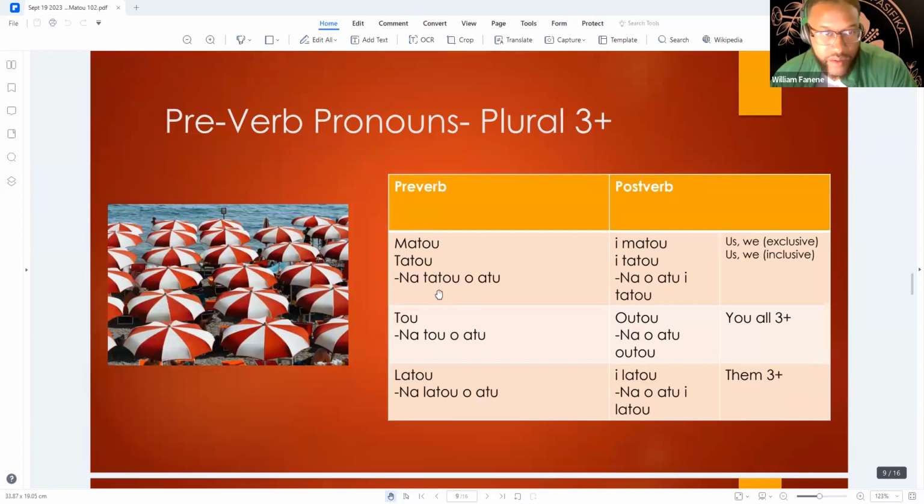Okay. This one over here, we went. So this is three or more people. Na tato o, na kako o, na tato o atu, or na kako o aku. Either one. So we're saying we went, but it's three or more people. There's an exclusive version and an inclusive version. Y'all went, you all went. Na to o atu, na ko o aku. Okay, you all went. And then we have la to, they went. Three or more people. Okay. Na la to o atu. They went. And this is the way that you would say it after. Okay.